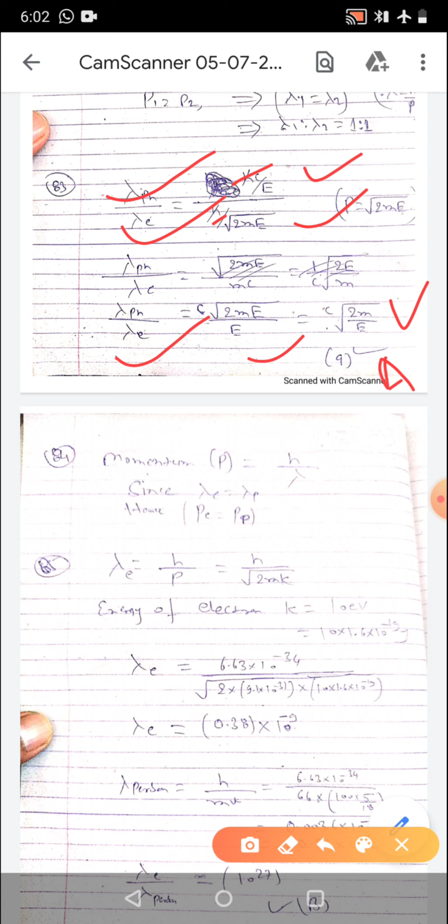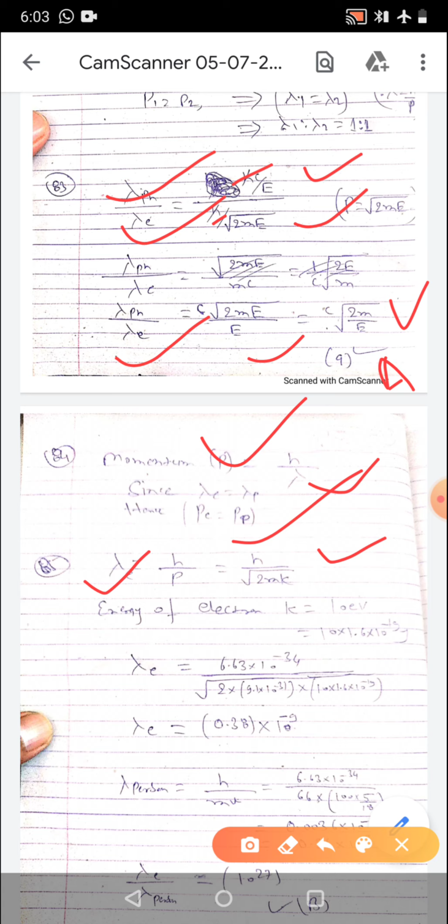And in 84, it is given that if the proton and electron have the same de Broglie wavelength, then, so here de Broglie wavelength is same, so their momentum will be same. And in 85, de Broglie wavelength is given by, so first of all de Broglie wavelength lambda is equal to h upon p, so it is h upon under root 2mK, right?